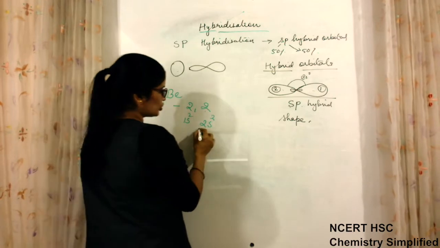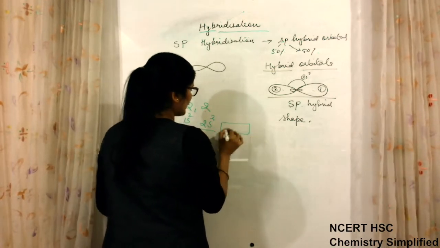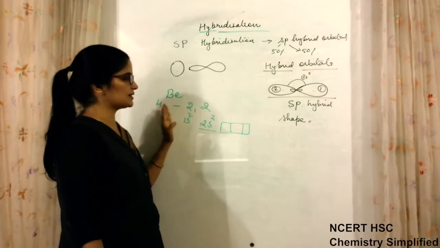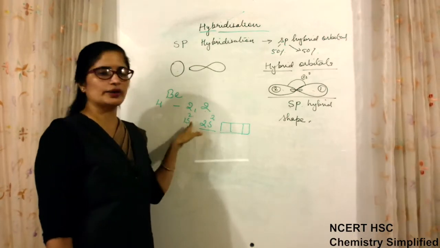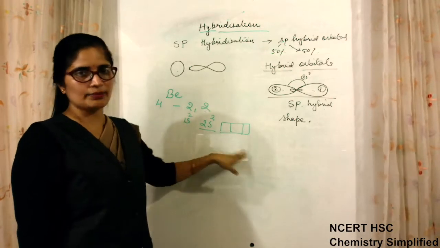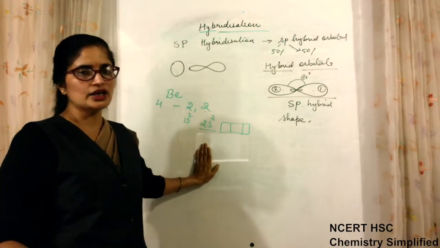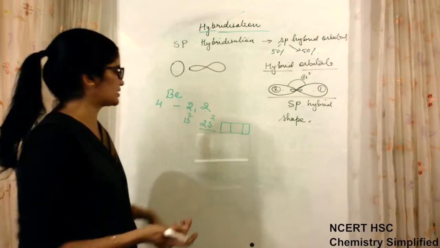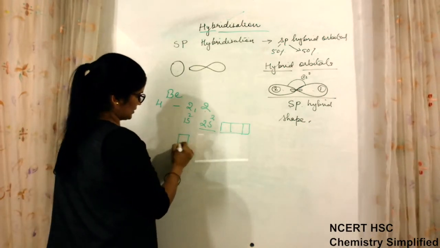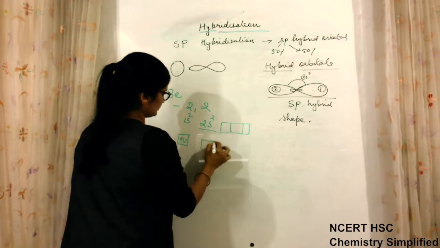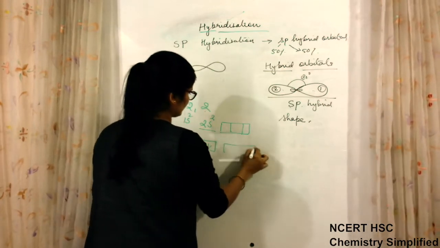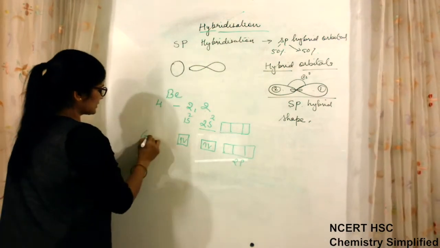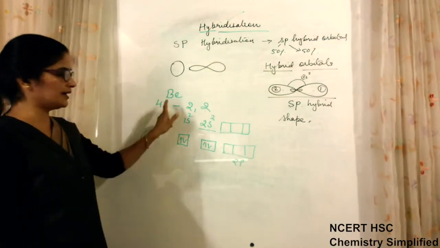When 2s2 is there, 2p will also be there, but having no electron in it, because whatever electrons it had are filled in 1s2 and 2s2. 2p is there because the second shell has s as well as p, but that p will be vacant. So I will make it here: 1s, 2s, and this is 2p. This is the ground state structure of beryllium.